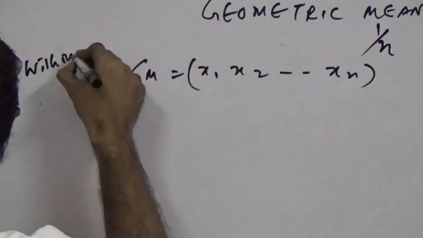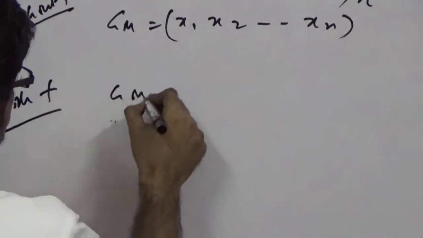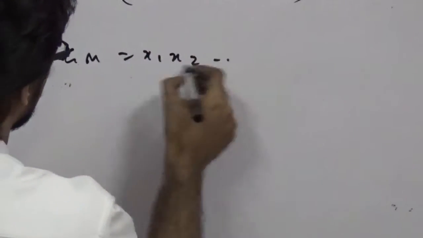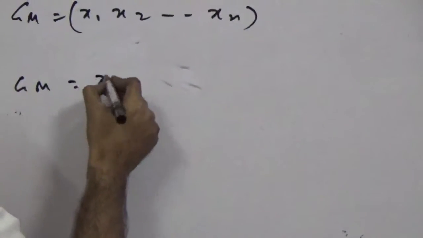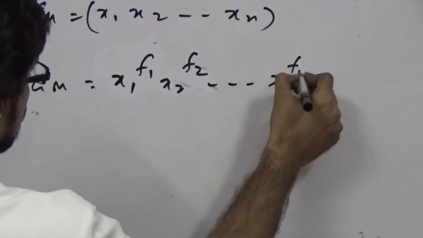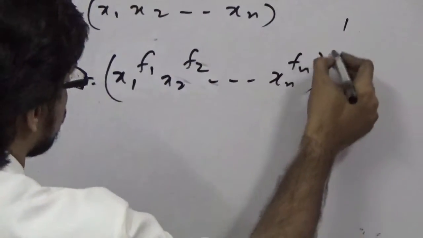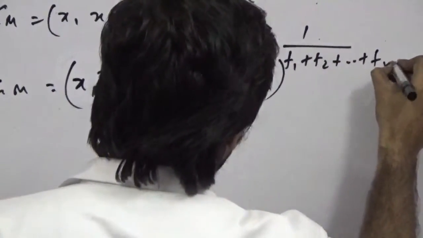This is without frequency. With frequency, GM is x1 to the power f1, x2 to the power f2, dot dot dot xn to the power fn, whole to the power 1 by f1 plus f2 dot dot dot fn. These are the two basic formulas of geometric mean.